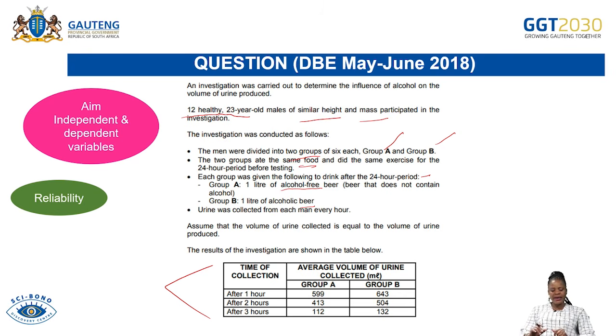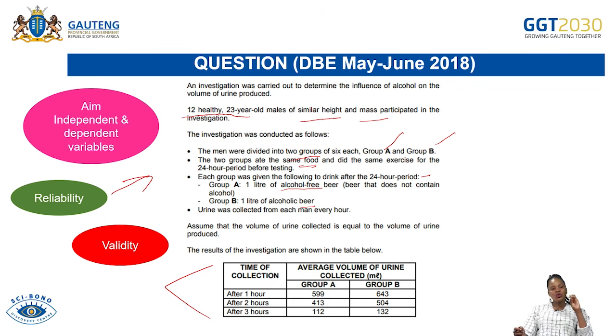Then you must check the factors which were taken into consideration to make the investigation reliable. Which aspects were followed to make sure that the investigation was reliable? In other words, you check the reliability of the investigation.